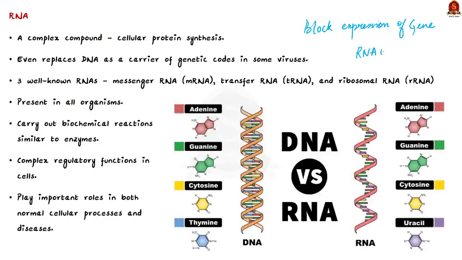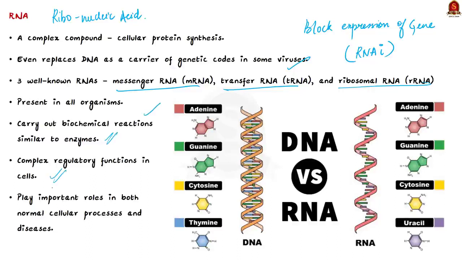Now, to understand RNAi, we need to briefly know about RNA and its functions. As you know, RNA stands for ribonucleic acid. It is a complex compound that functions in cellular protein synthesis. This RNA even replaces DNA as a carrier of genetic codes in some viruses. The three most well-known RNAs are messenger RNA, transfer RNA and ribosomal RNA. These are present in all organisms. All of these carry out biochemical reactions similar to enzymes, and they also have complex regulatory functions in cells. Therefore, RNAs play an important role in normal cellular processes, and they also play an important role in diseases.